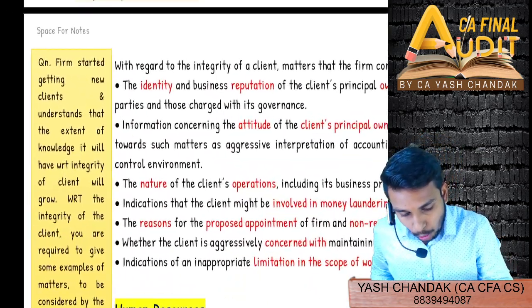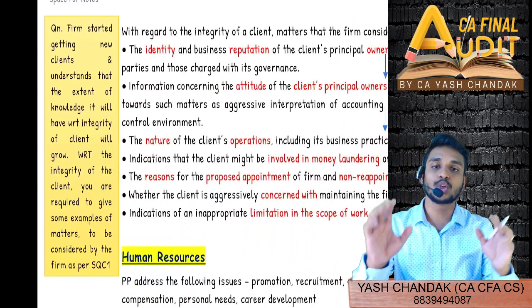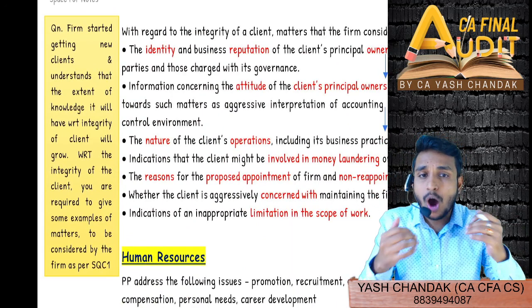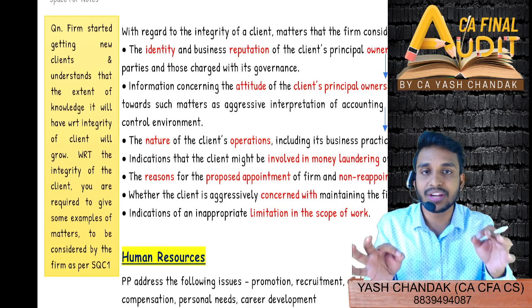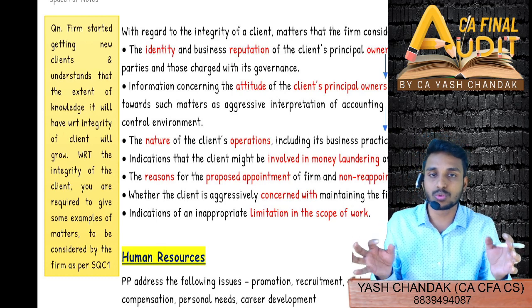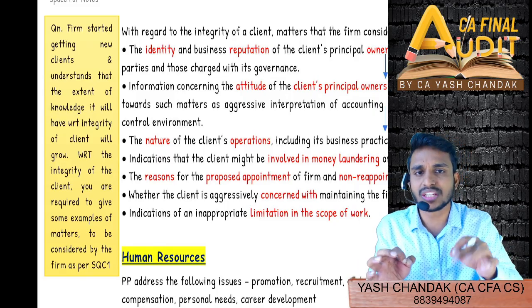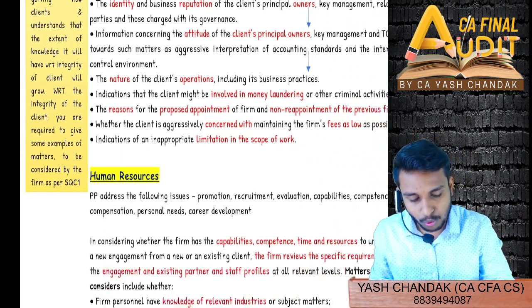Just beside the topic itself, I have included the question so that you get to know how ICAI tests the topic. If you want to know how ICAI wants to test the topic, whether in RTP, MTP, or any other platform of ICAI, if the question has been put up, I have included it in the main book itself.